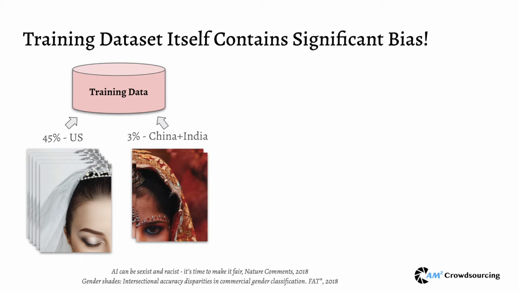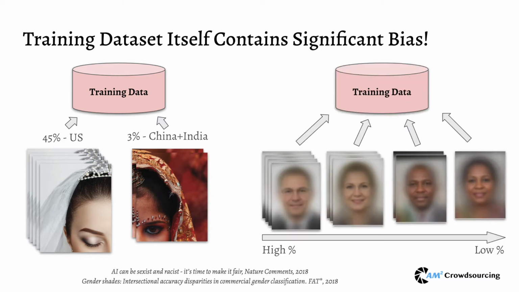Such lack of geodiversity partly explains why computer vision algorithms tend to assume that a bride image should always come with a white dress. A similar story happens for the face detection software. The percentage of photographs of white males in the training data is much larger than that of darker skinned females, which led to higher facial recognition accuracy for certain groups of faces.